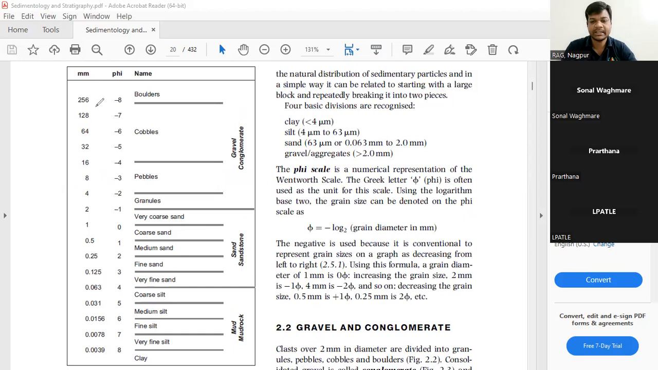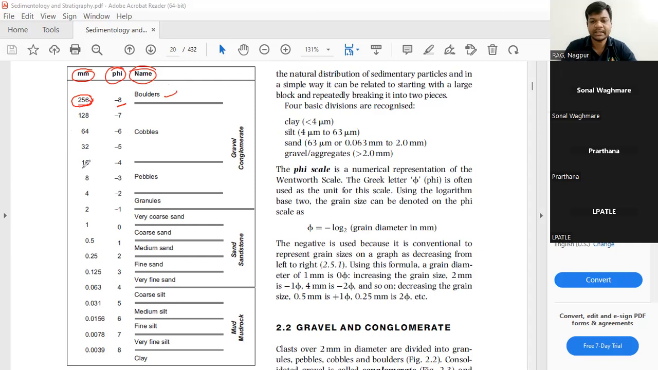So here we have mm, then phi value, and the name of the particles. If the material has a size of 256 mm, which has a phi value of -8, it will be called a boulder.